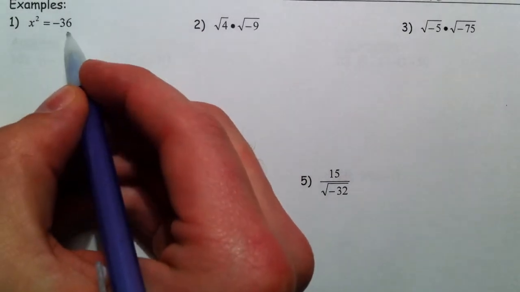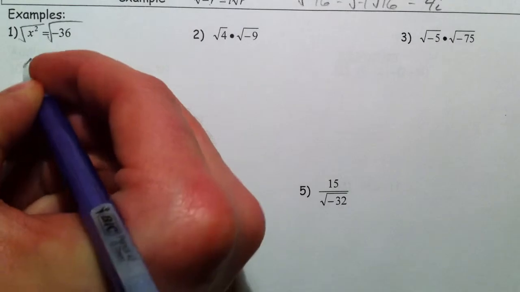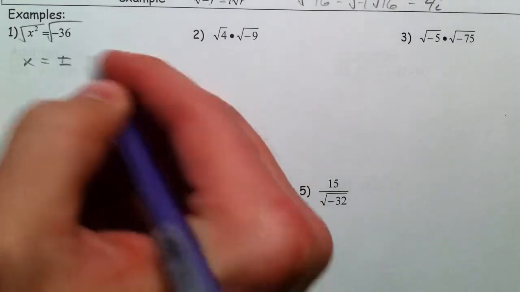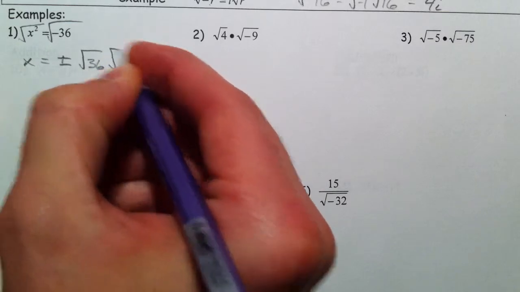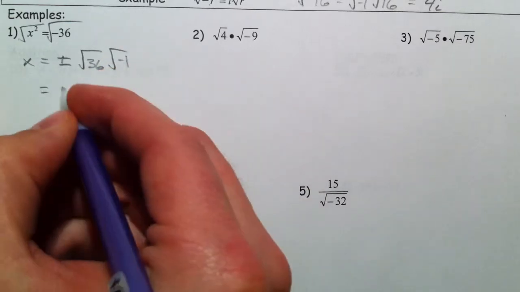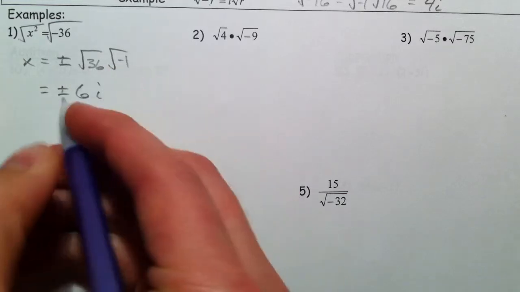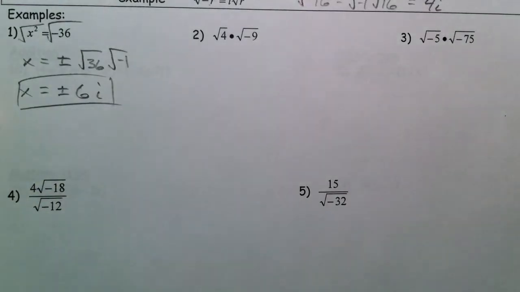So, x squared equals negative 36. When you take the square root of both sides, we have to remember plus or minus. And the square root of negative 36 is kind of like the square root of 36 times the square root of negative 1. And so that's going to be plus or minus 6. Square root of negative 1 is i. And so we get 2 answers.